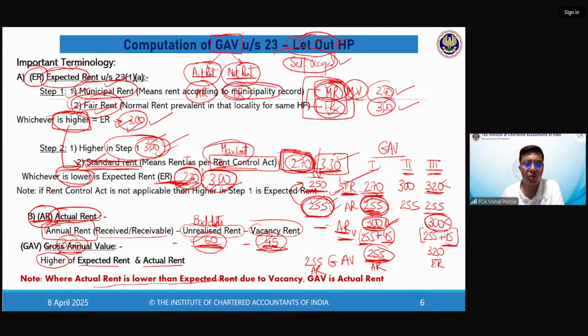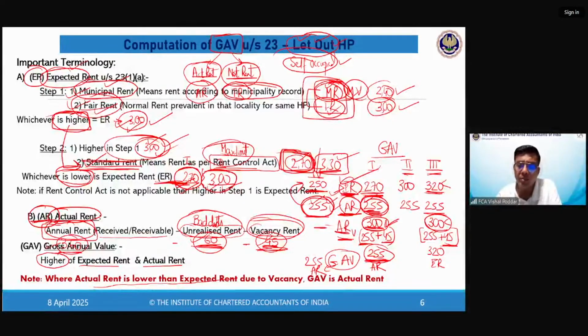AR is by taking annual rent, from that subtracting unrealized rent and subtracting vacancy rent. The balance is your AR. Now compare your ER and AR. If AR is higher than ER, simply your GAV will be AR.